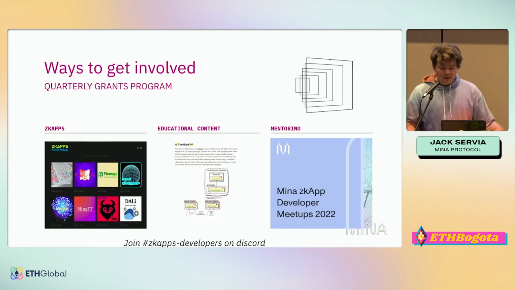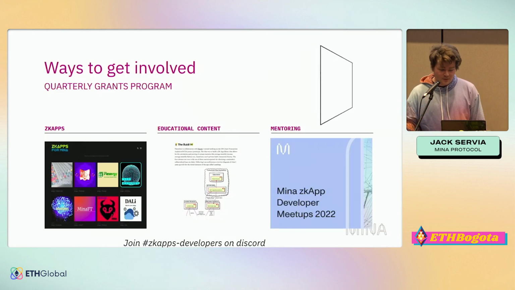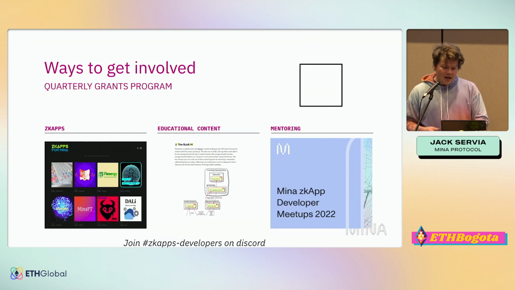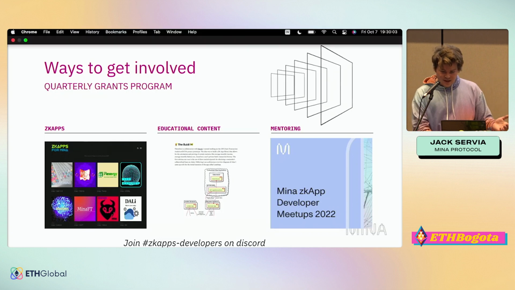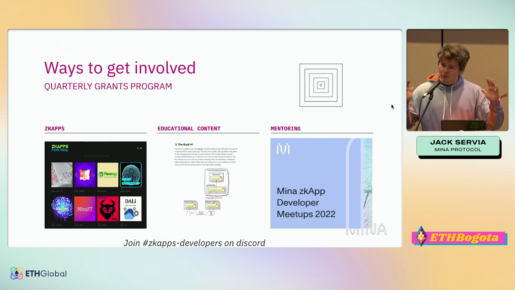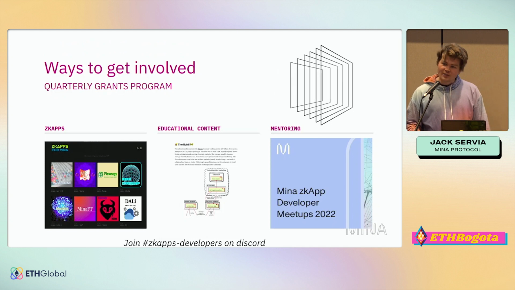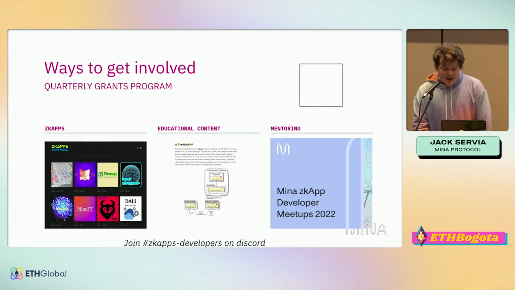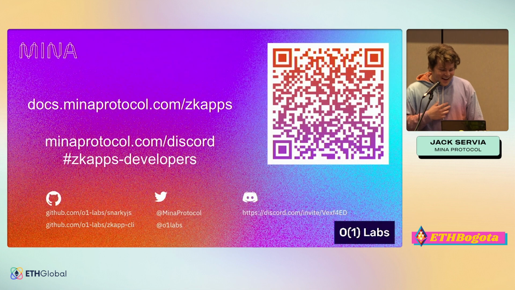Where do you get involved? Well, Mina Foundation has a quarterly grants program. You can get grants by building zkApps, creating educational content, or mentoring. These are backward-looking grants. So just do cool stuff, and then maybe you'll get a bunch of money, or some money.